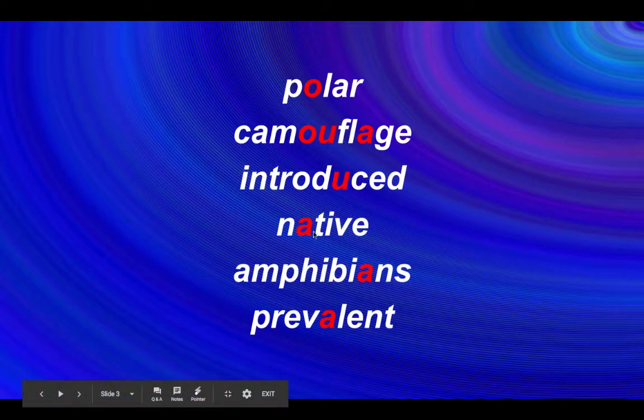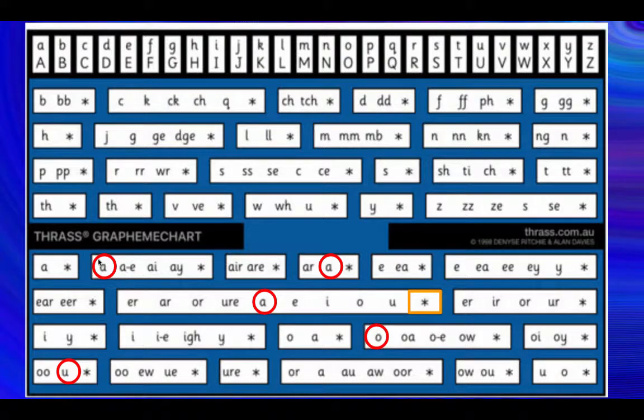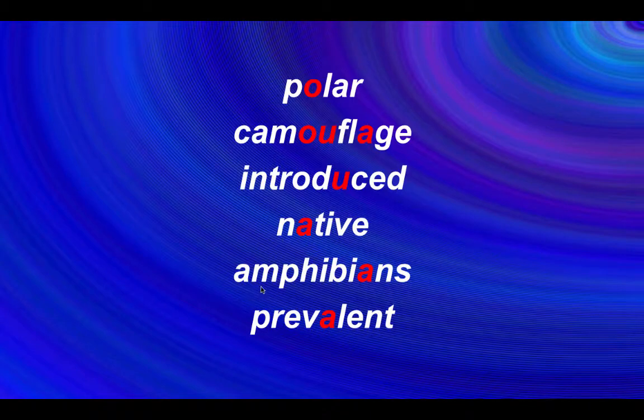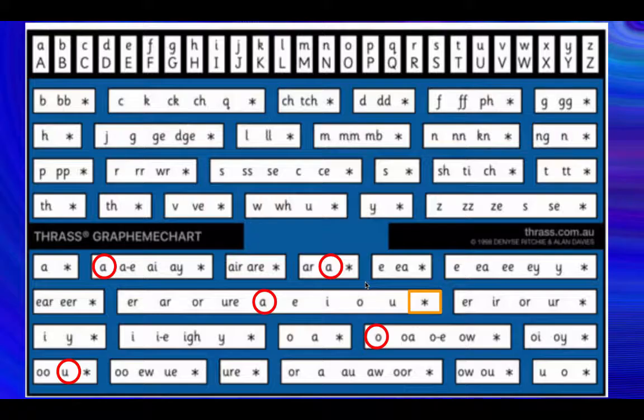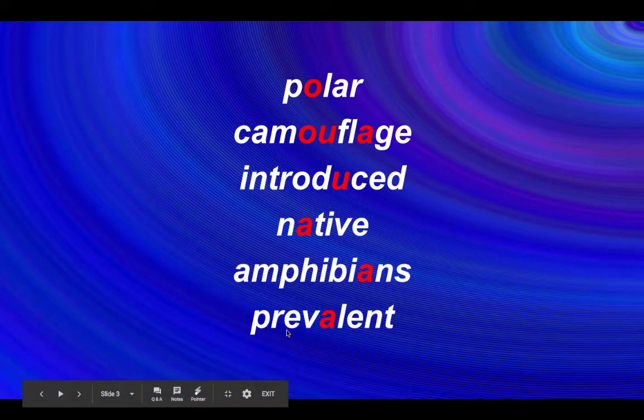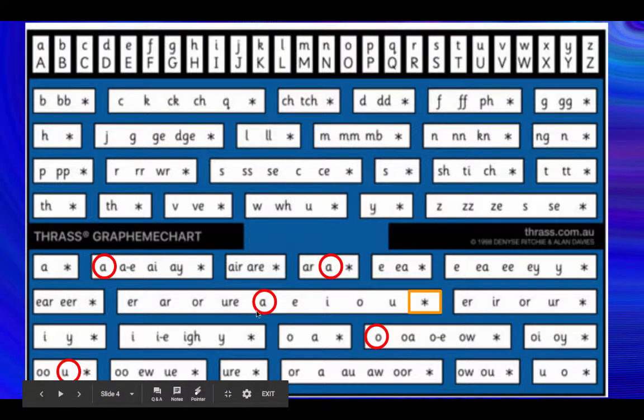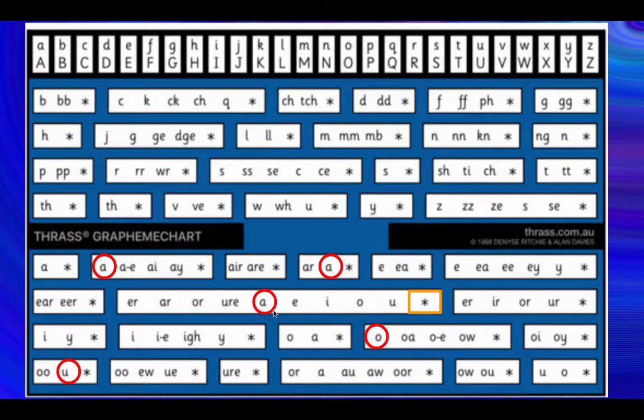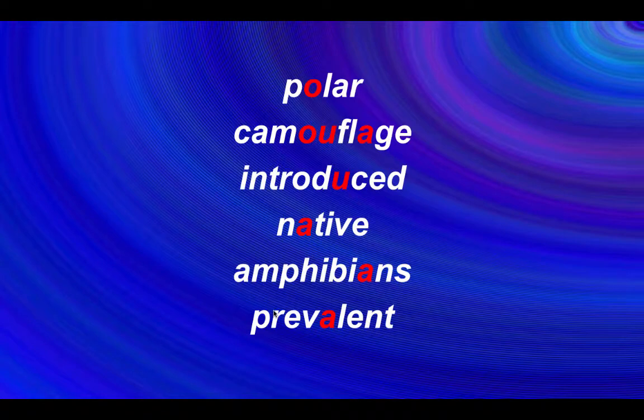Native, native. Let's have a look. There it is, the single grapheme of A in the A sounding box in the word native. Amphibians, such a great word. Amphibians. There it is in the schwa box. Amphibians. And prevalent. Another prevalent. Some really interesting words with some very interesting vowel phoneme sounds.